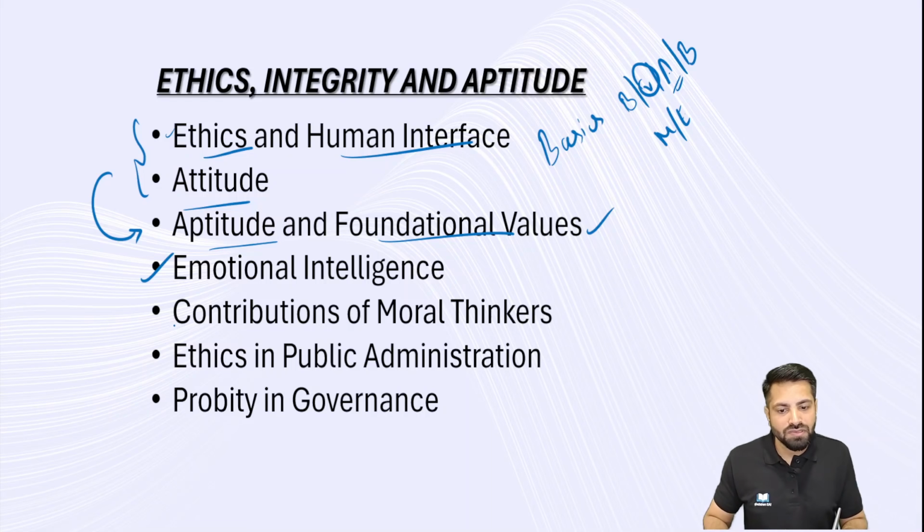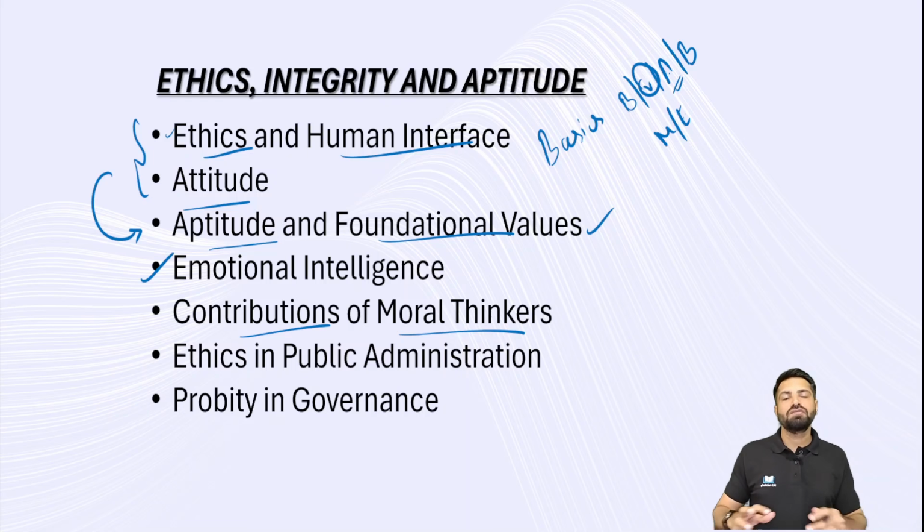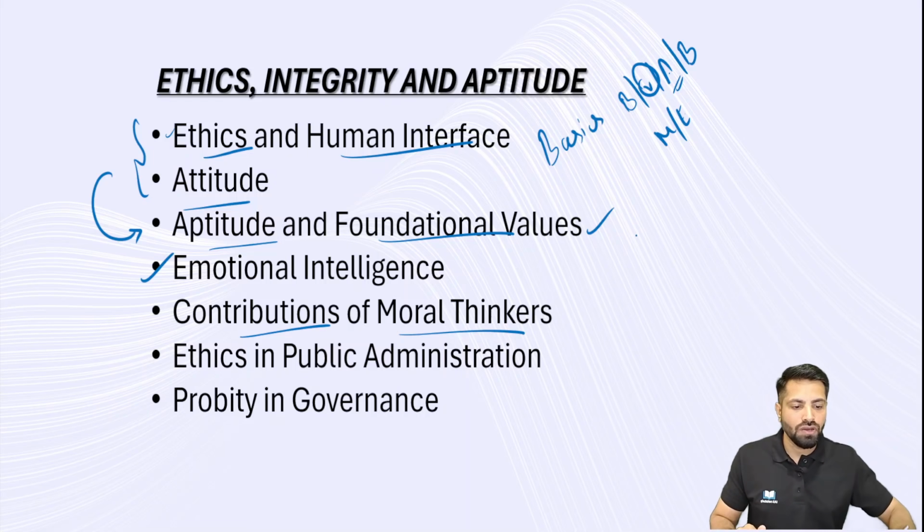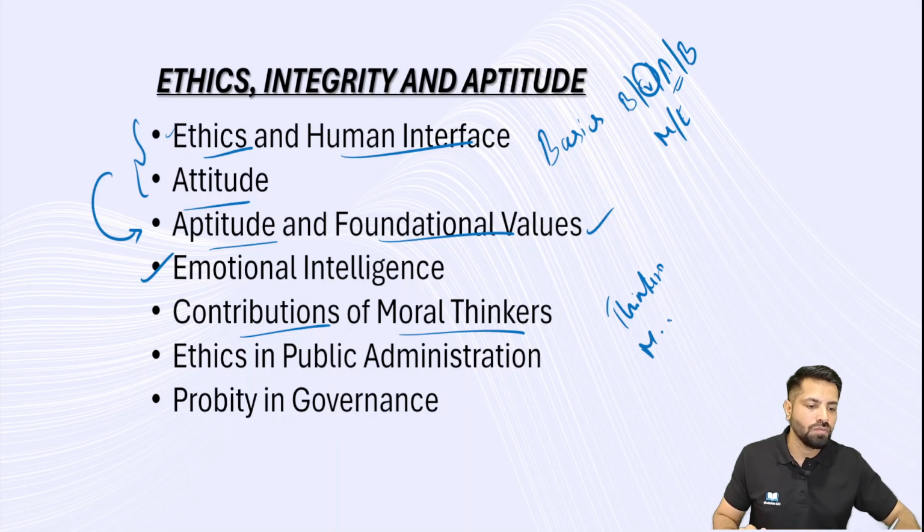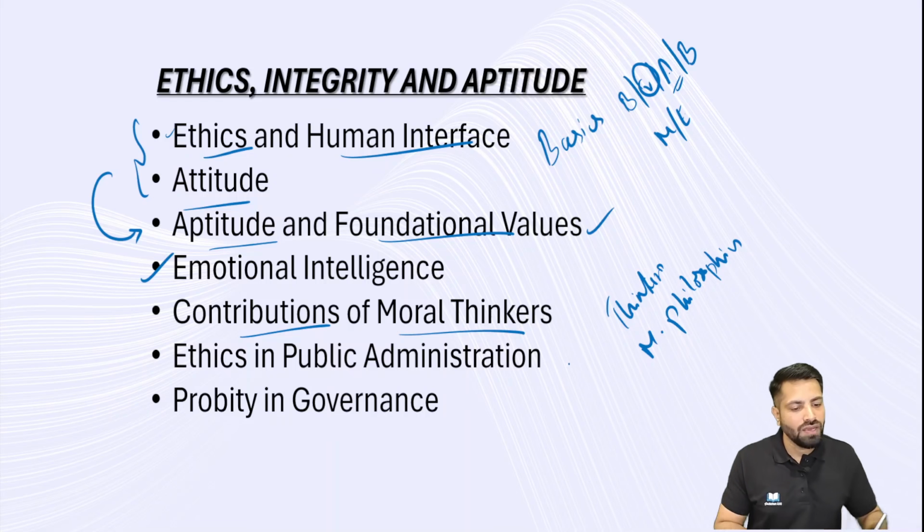And then comes the fifth chapter, contribution of moral thinkers. This is a very big chapter, and here we are going to discuss thinkers and moral philosophies. Moreover, here the philosophies are distinguished between Western philosophy and Indian philosophy.